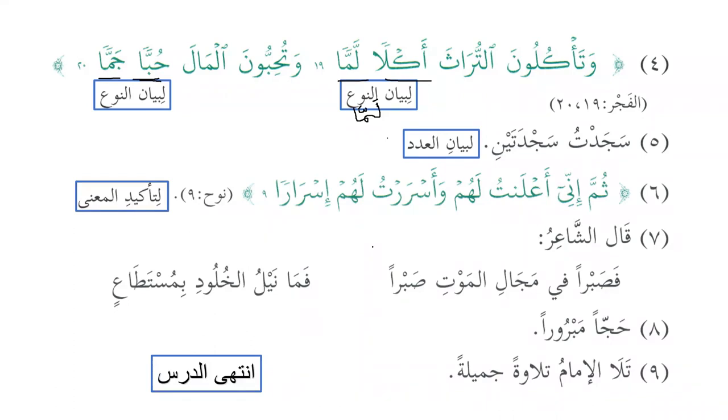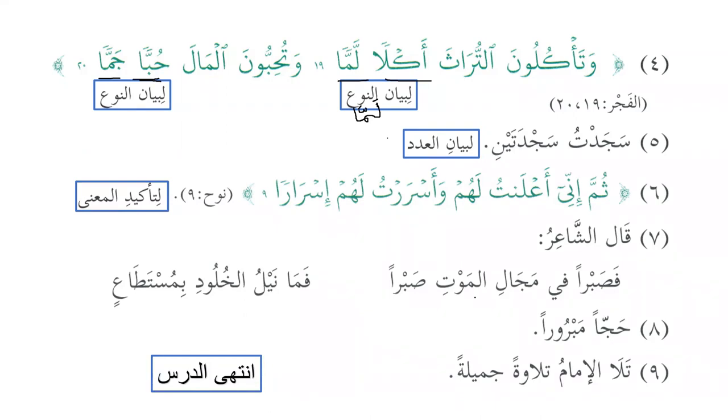I started with the sarf and the nahw, or we can say both vice versa, with the grammar and then with the tasrif, conjugation. And then alhamdulillah, as of now, I'm working on balagha, which is the rhetoric. And the fourth thing will be poetry. Poetry is something in Arabic which is not so easy to understand, but inshallah, I will try my level best. However, if we are able to understand as-sarf wa nahw wal balagha, inshallah, that will be enough for us to understand the Quran and even to teach it.